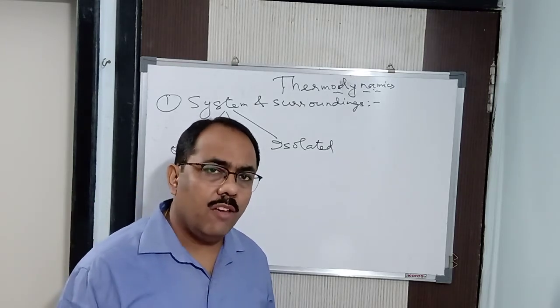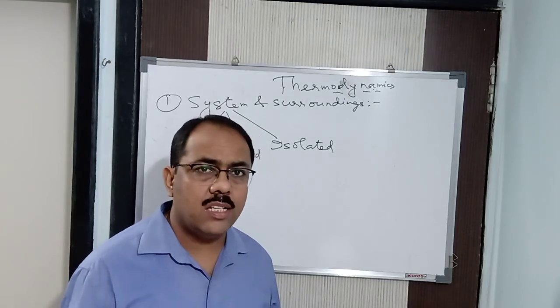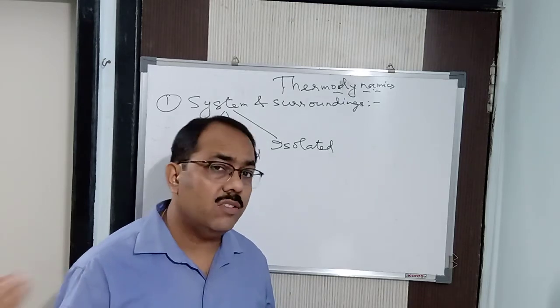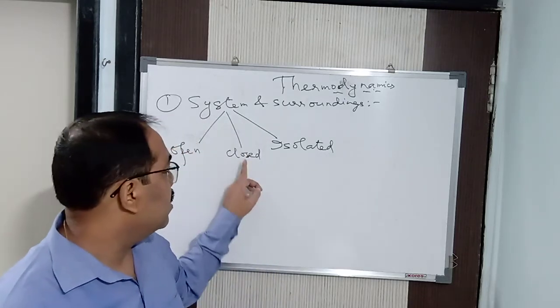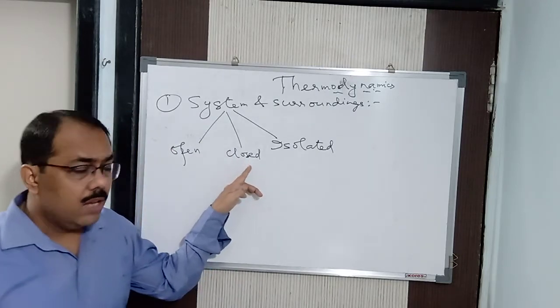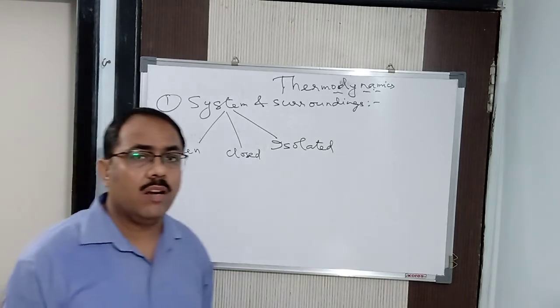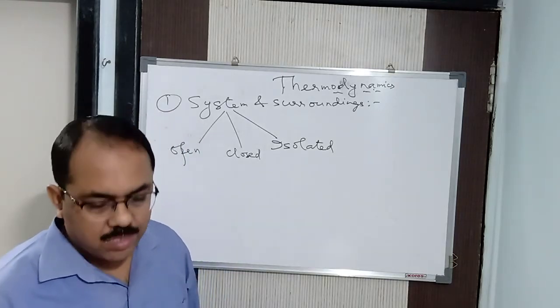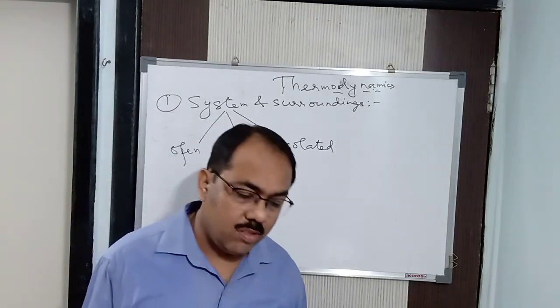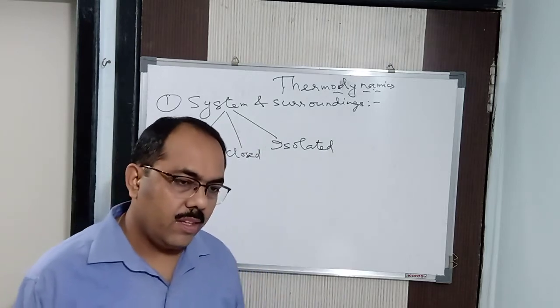So in this way, where neither matter nor energy is exchanged between the system and the surroundings, it is called an isolated system. When only energy is exchanged but not matter, it's a closed system. But where matter as well as energy both are exchanged between the system and the surroundings, it is known as an open system. Alright.